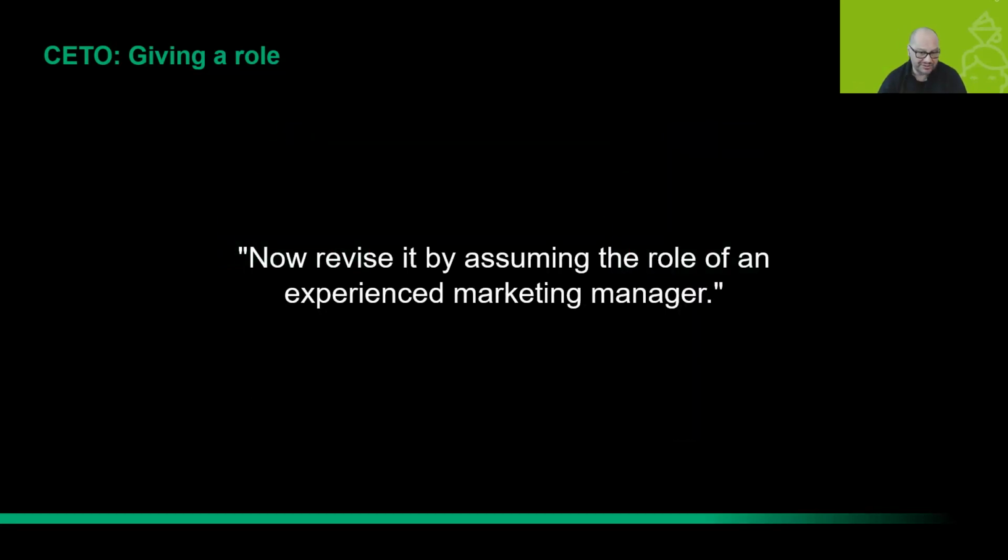In giving the example, what we will put in the ChatGPT prompt is the one you see on the screen now: revise this by assuming the role of an experienced marketing manager. Why? Because we assume that a marketing manager will be better skilled to provide the LinkedIn posts that we requested at the very beginning.